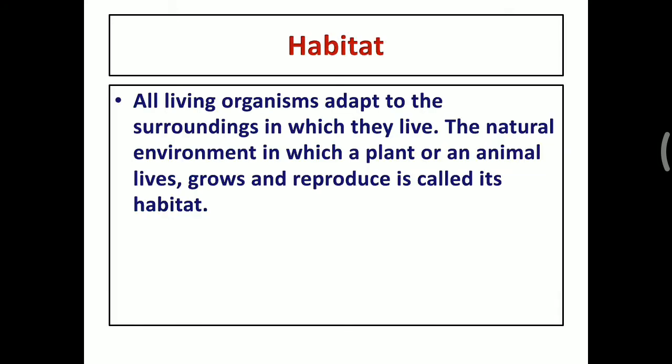Habitat: all living organisms adapt to the surroundings in which they live. Where we live, we have to adapt to those surroundings. A human being is a living organism, a plant is a living organism, an animal is also a living organism. So every living organism adapts to its surroundings and lives. The natural environment in which a plant or animal lives, grows and reproduces is called its habitat.